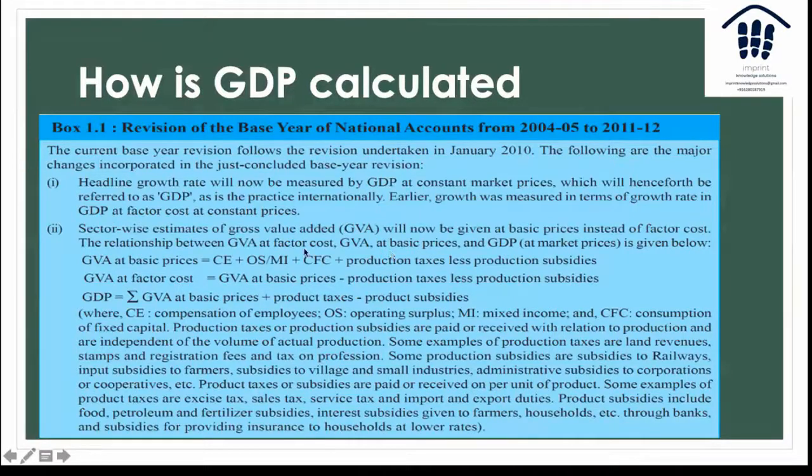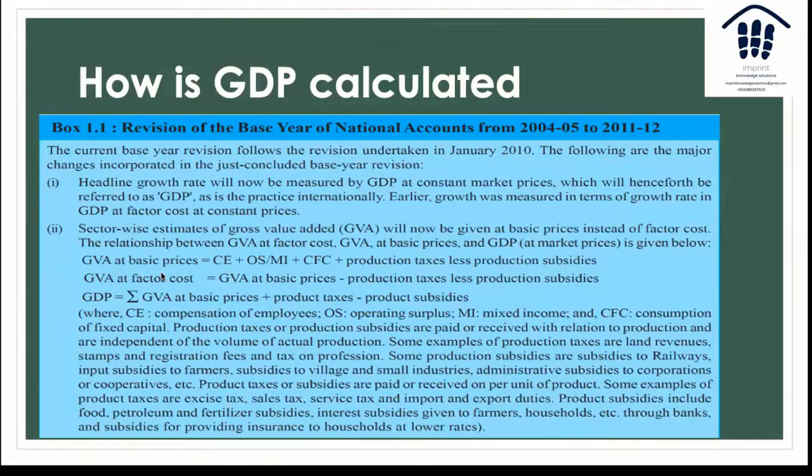The only difference between basic prices and factor cost is something called production tax. Production taxes are taxes which are levied up till the point of production. Also, they are independent of the volume being produced. A production tax example can be something like a land tax, a profession tax, or a registration fee, and is independent of the volume. So, when you add the net production taxes, and by net I mean taxes minus subsidies, to the GVA at factor cost, I get GVA at basic prices.